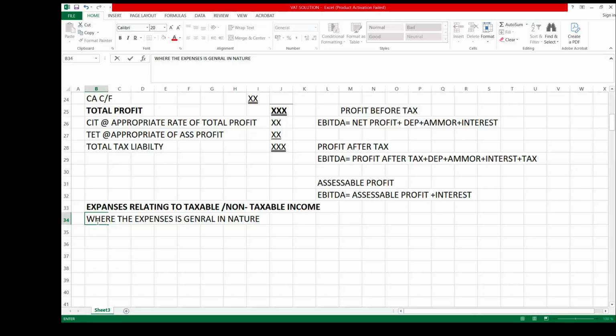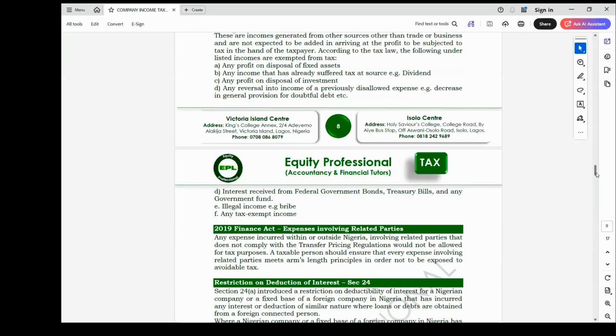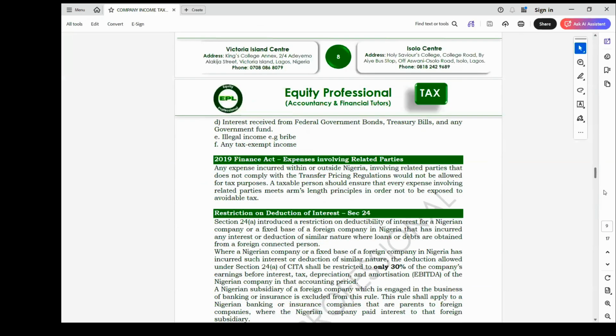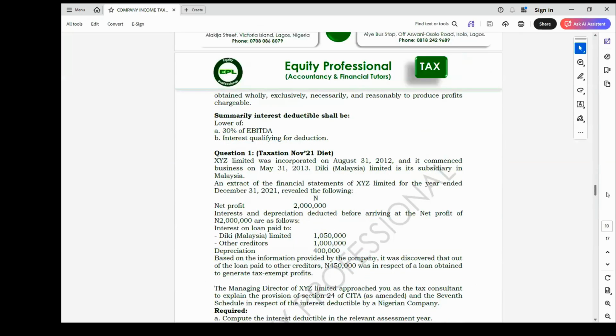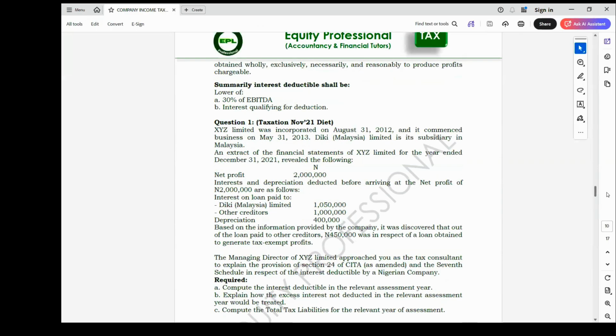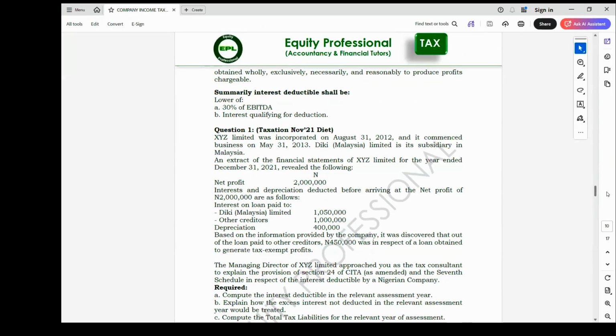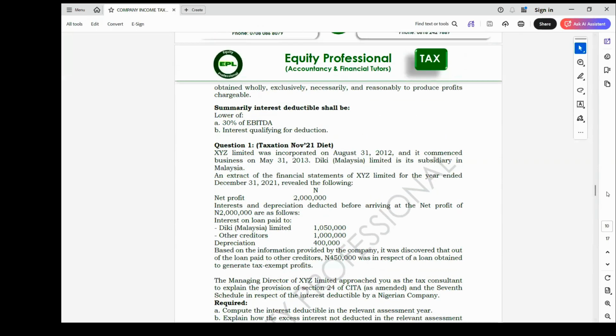Just look at the proportion of the taxable income in order for you to determine that which is non-taxable. So basically, any expenses that relate to non-taxable income will not be allowable for the purpose of computation of tax liability. So those are the requirements that we are expected to know as far as company income is concerned, based on the principle of total profits.